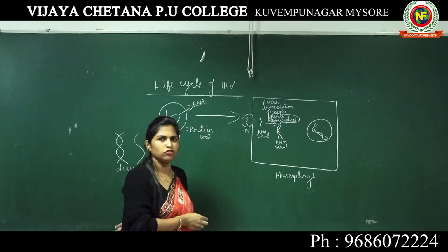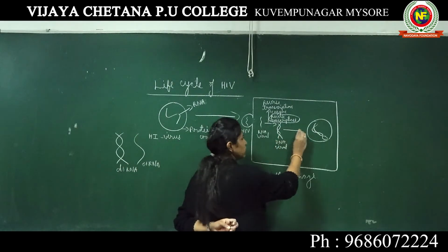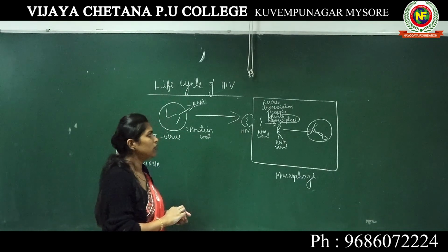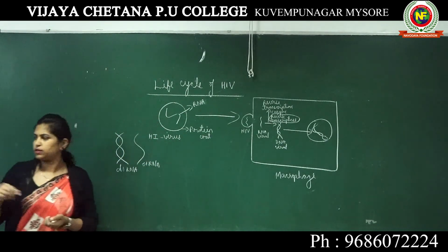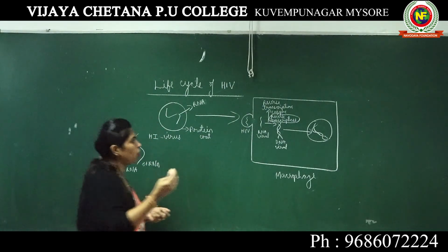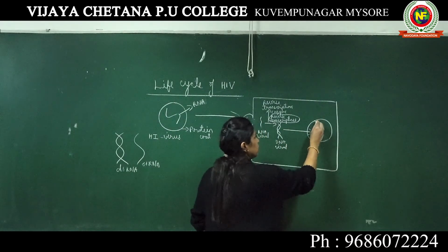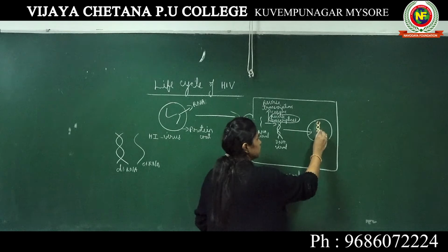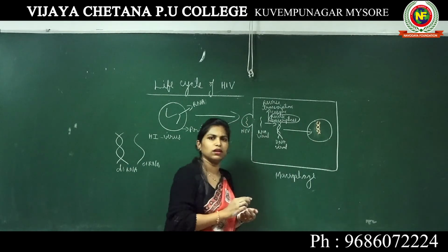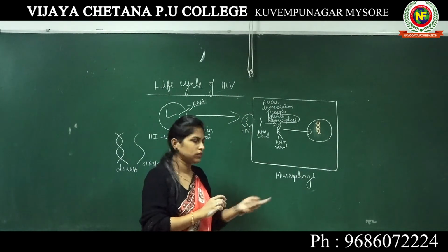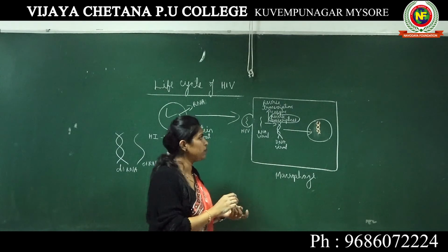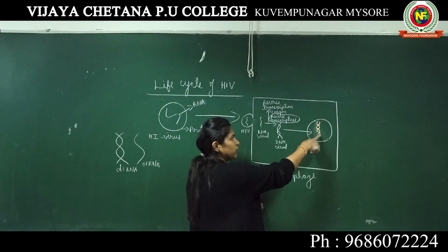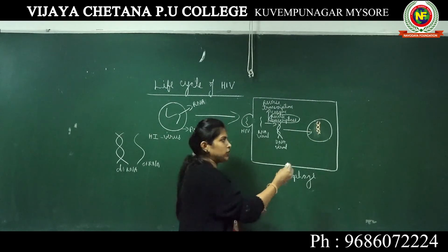Once the viral DNA is produced, it gets combined with the DNA of the macrophage. Let me draw the DNA of the macrophage in orange color. Imagine this is the DNA of the macrophage of a human body. This viral DNA gets incorporated into the DNA of the macrophage.